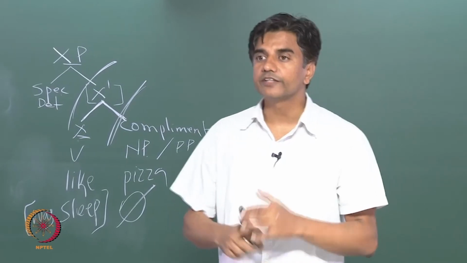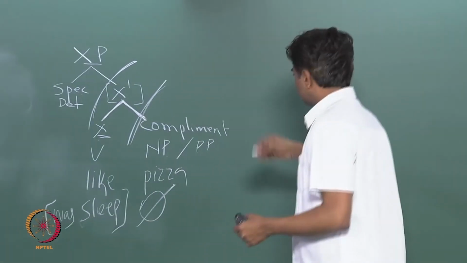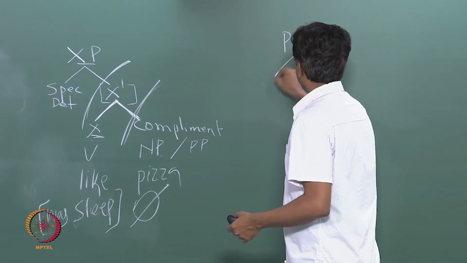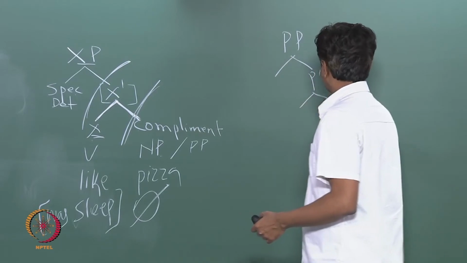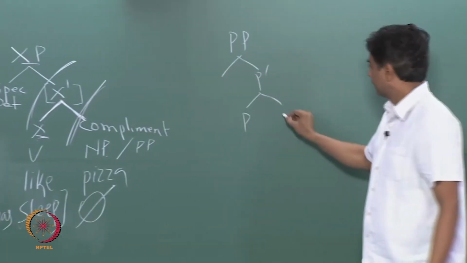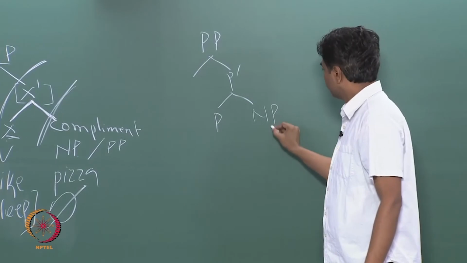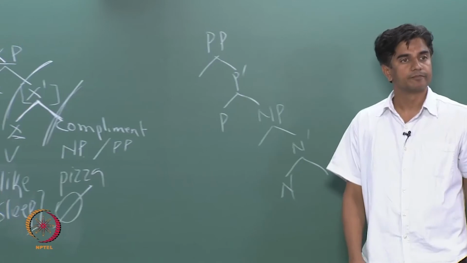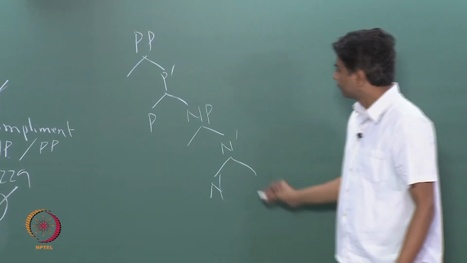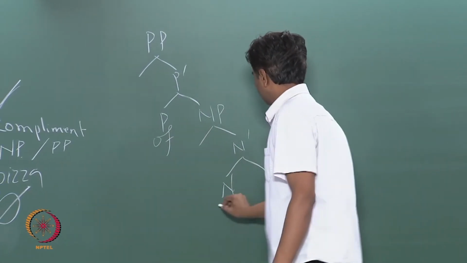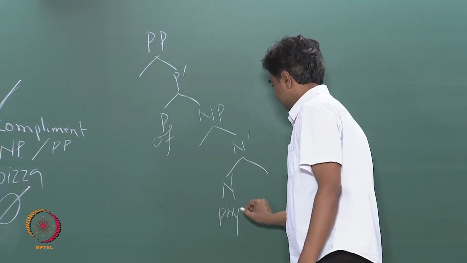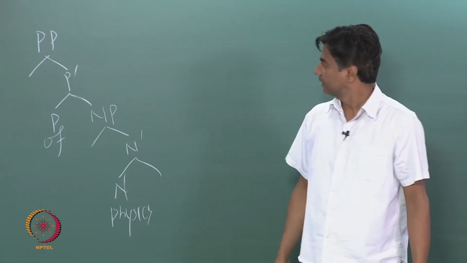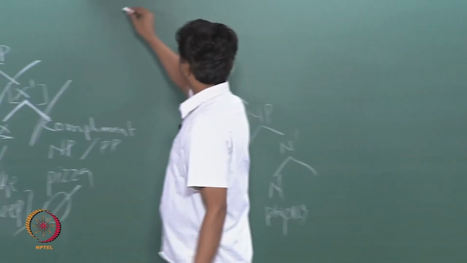Here we can show clearly, through recursive fashion, that we have a PP, we have P, okay, and then we have another NP, which will have an N. All right. Now, of physics. This is how we actually get it. We can put further things like